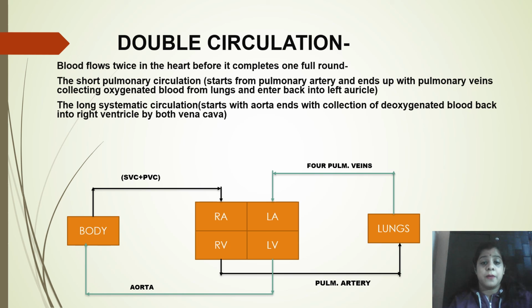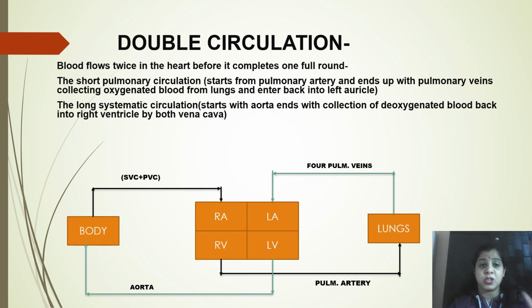Now this oxygenated blood which was received by the left auricle is poured into the left ventricle. Left ventricle is going to pour it into the aorta. Aorta is arising from the left ventricle, and this is going to carry it to all the body parts. Means body parts, they have given out the deoxygenated blood to the heart, and heart is returning back the oxygenated blood with the help of lungs. This circulation is called double circulation.